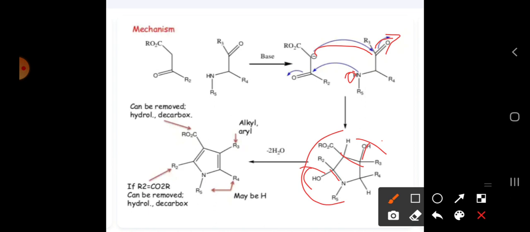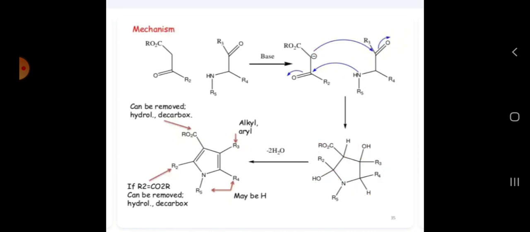Then at what position is the H2O molecule going to be removed? See here, here OH, here H. So there will be a loss of H2O. Then we got a double bond. Here also a loss of H2O. Then we got a double bond. See, minus 2 H2O we have lost, so we got double bonds. So this one R2CO2R, maybe H. Okay. So this is the molecule we are going to form here. So this is the pyrrole derivative we have got.